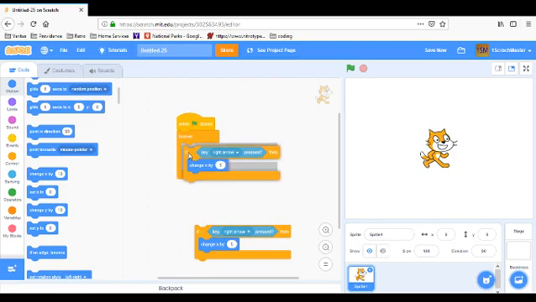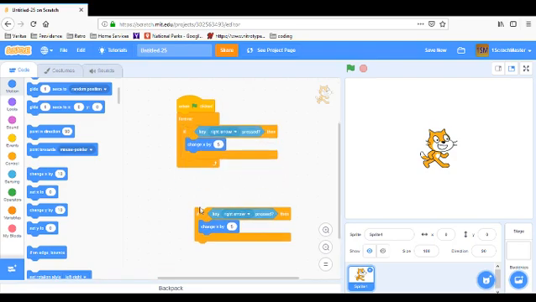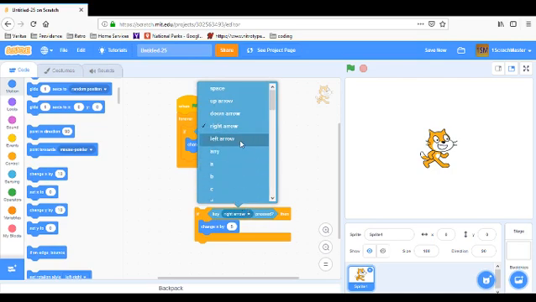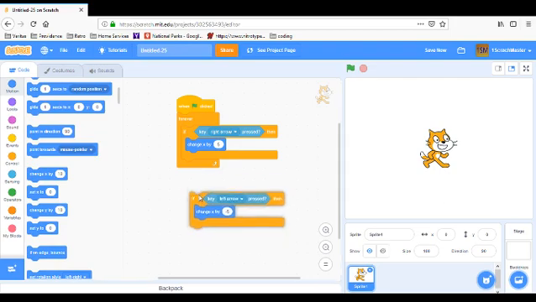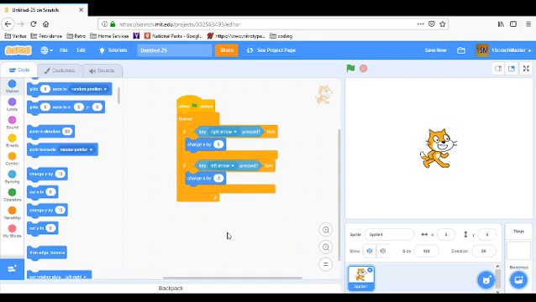We're going to put one of them back in here, anyone you want. And with this one down here, we're going to do if key left arrow pressed. So if key left arrow pressed, then we're going to change the x by -5. So the x is going to go -5. So if we put this in right here, and we click this, right arrow press, left arrow pressed. Up and down don't work though. So let's make up and down.